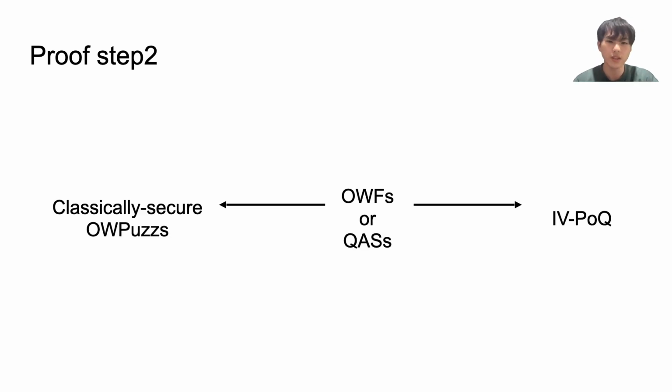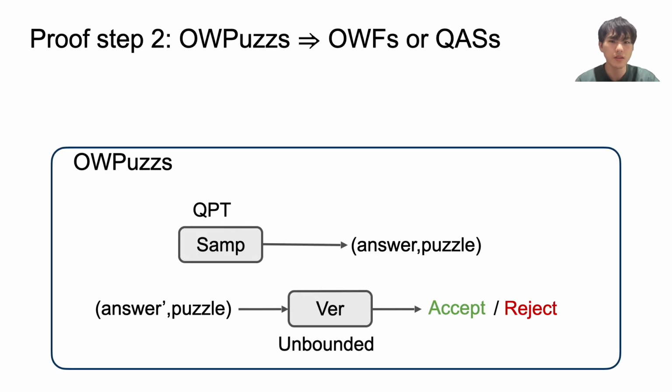Now we have these implications. So let's go to the second step. The second step is to show that one-way puzzles imply one-way functions, or QAS. For the sake of contradiction, assume that both of QAS and one-way functions do not exist.